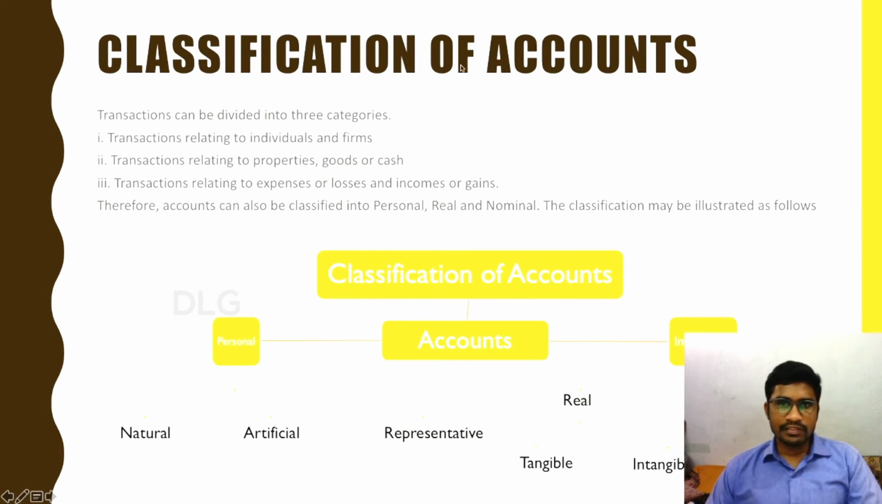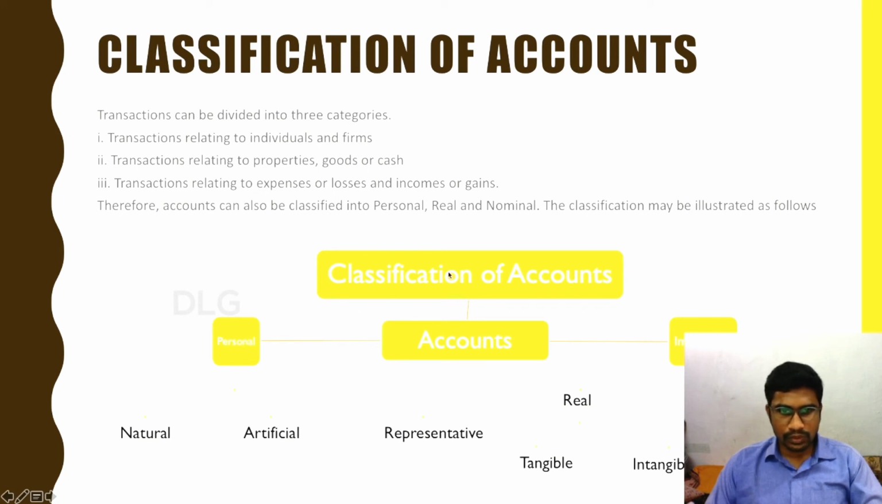Here comes classification of accounts. In the earlier slide, we discussed the journal. Now we shall discuss classification of accounts. Transactions can be divided into 3 categories: transactions relating to individuals and firms, transactions relating to properties, goods or cash, and transactions relating to expenses or losses, and incomes or gains. Therefore, accounts can also be classified into personal, real and nominal. The classification may be illustrated as follows.